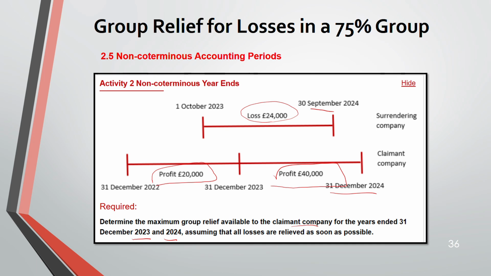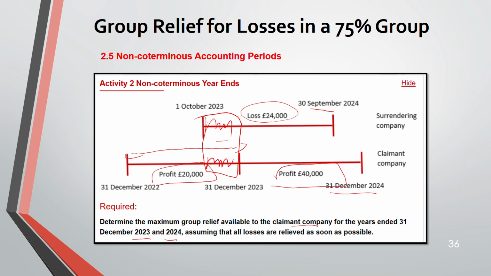You have to take 3 months. This period they correspond with each other. That is October 2023, November 2023, December 2023. So from this whole year, the last 3 months correspond.